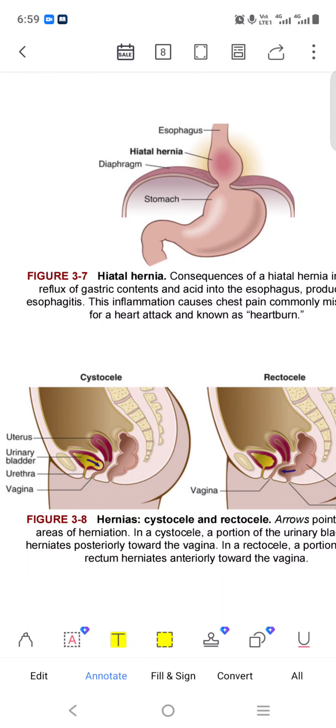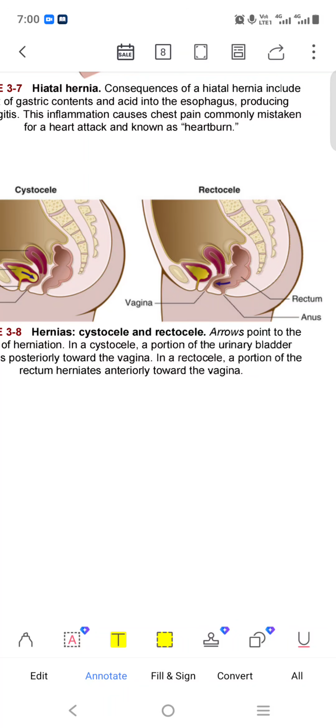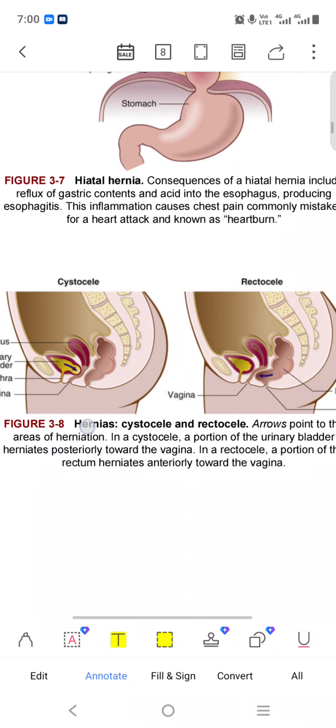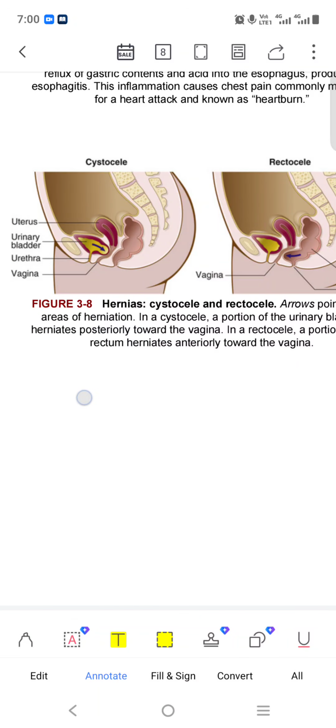That is the hernia. Hernia can happen anywhere here. Cystocele is the same thing, and rectocele happens here. We have seen this. They have given the picture. Cystocele is a sac-like structure made.